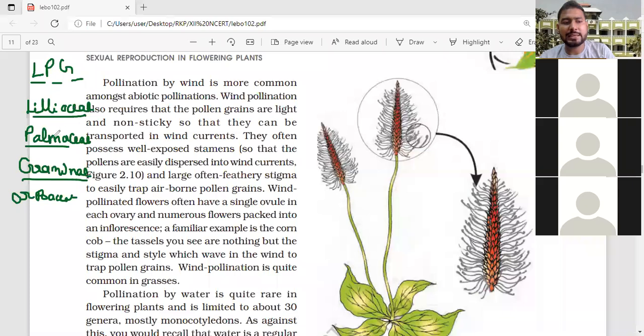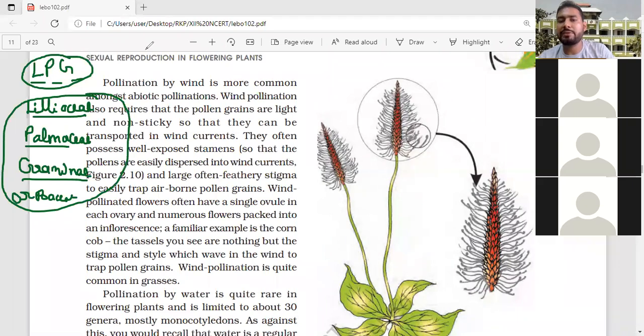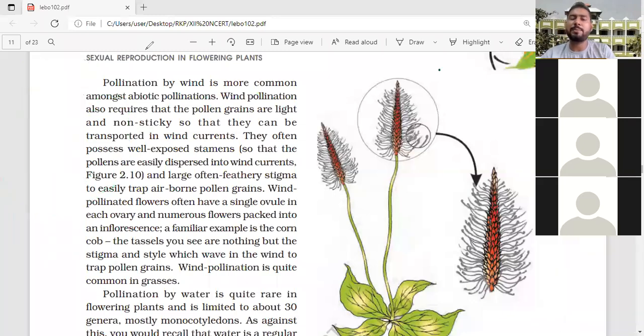You should never forget LPG: liquefied petroleum gas, liberalization, privatization, globalization, and Liliaceae, Farmaceae, and Graminaceae. These three are the families considered as monocots. Non-sticky, so that they can be transported by the wind.